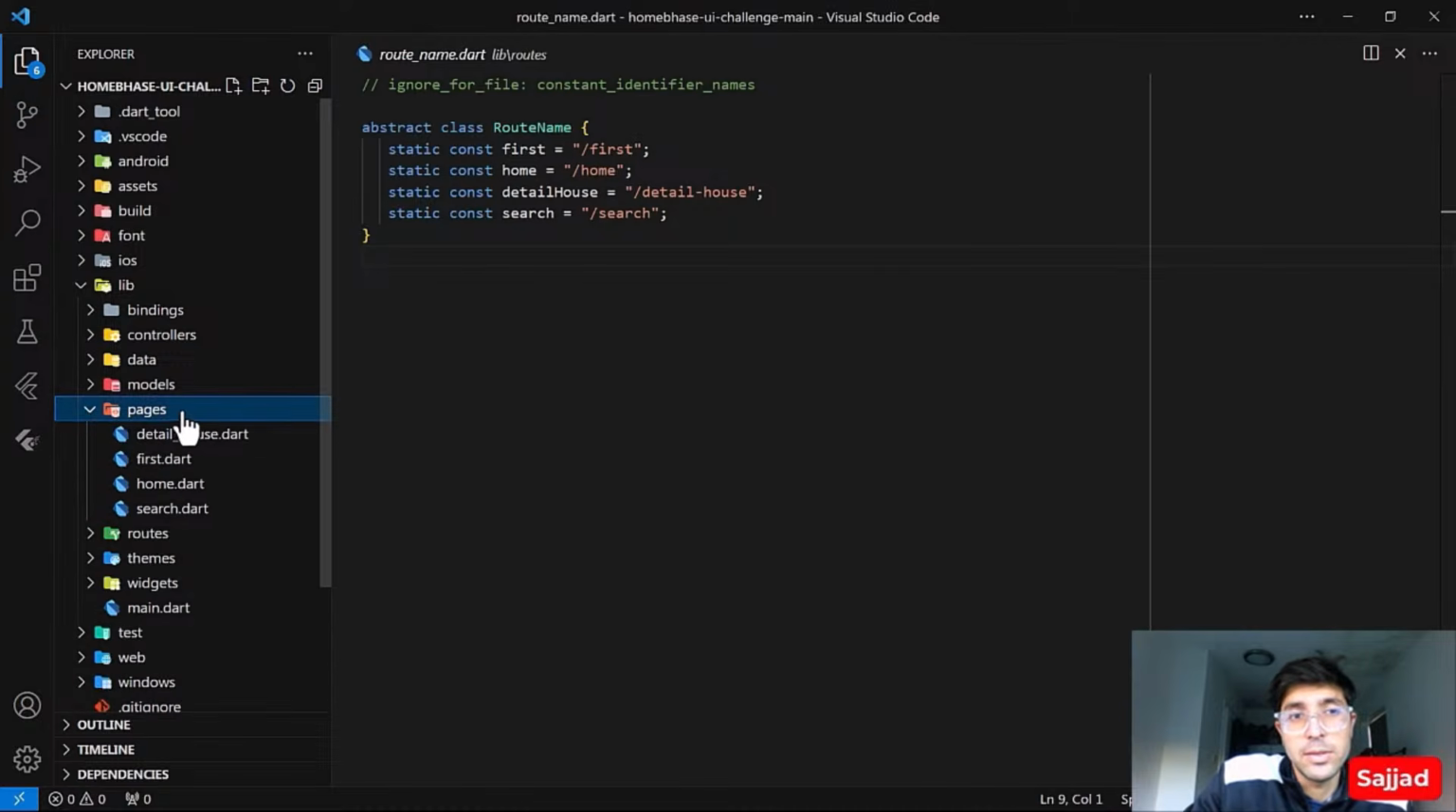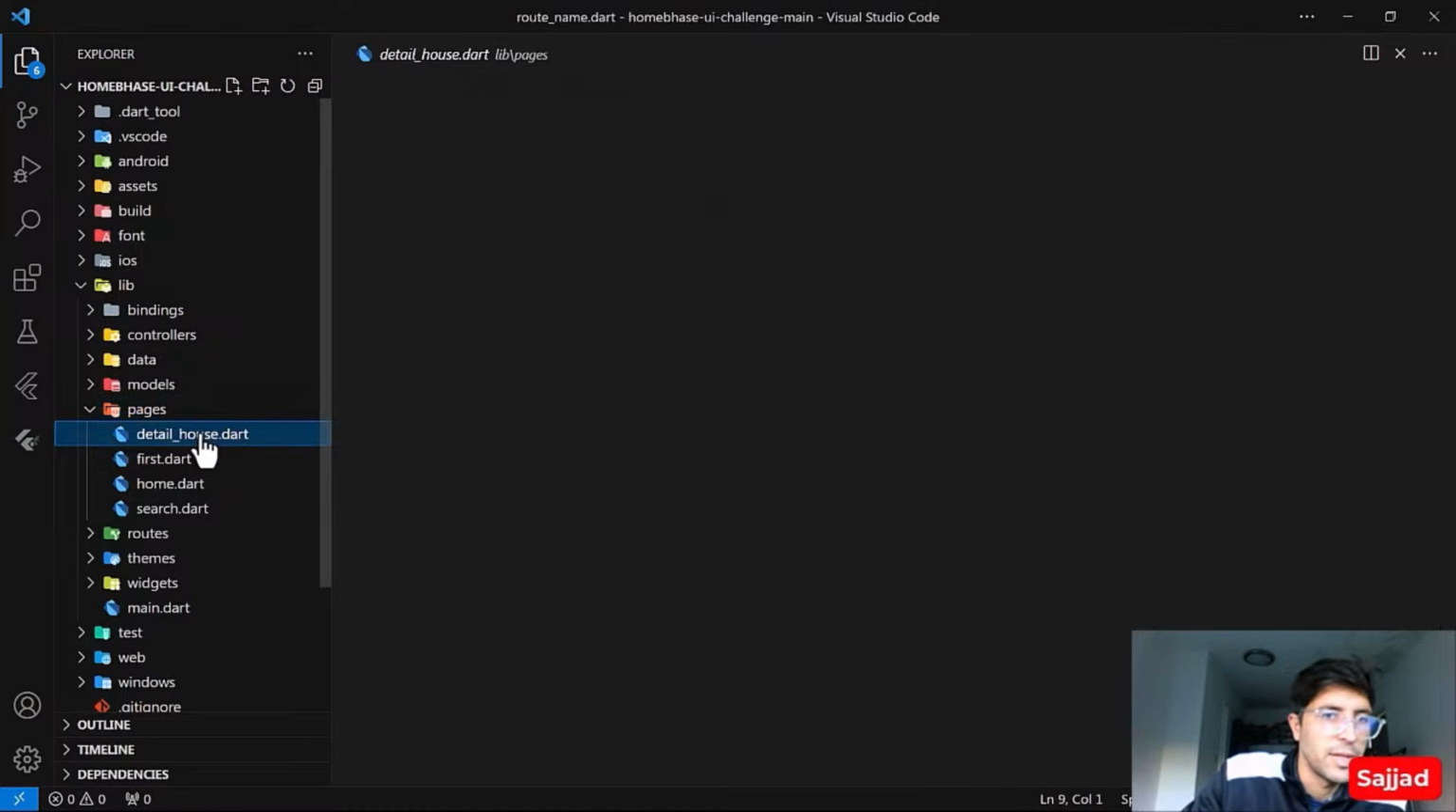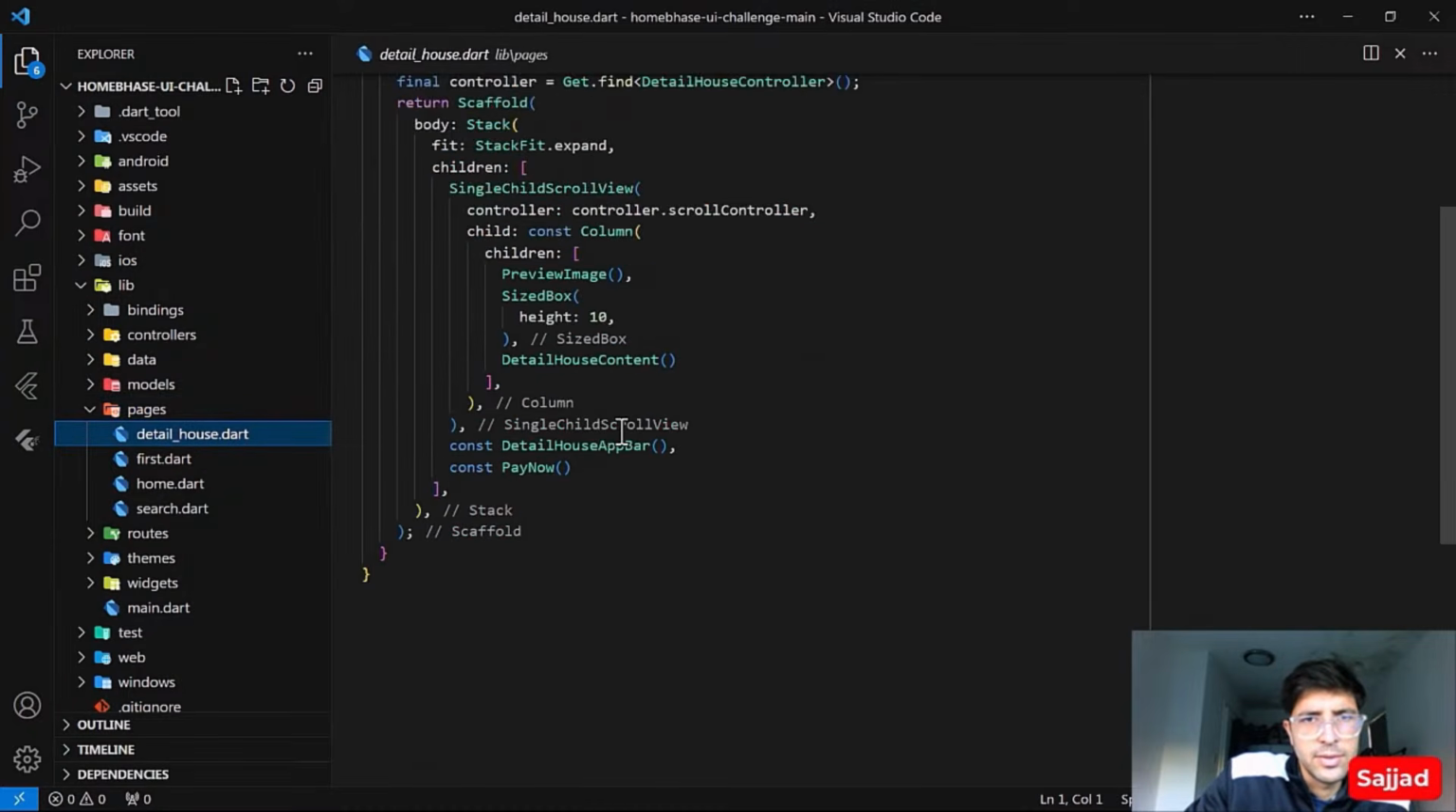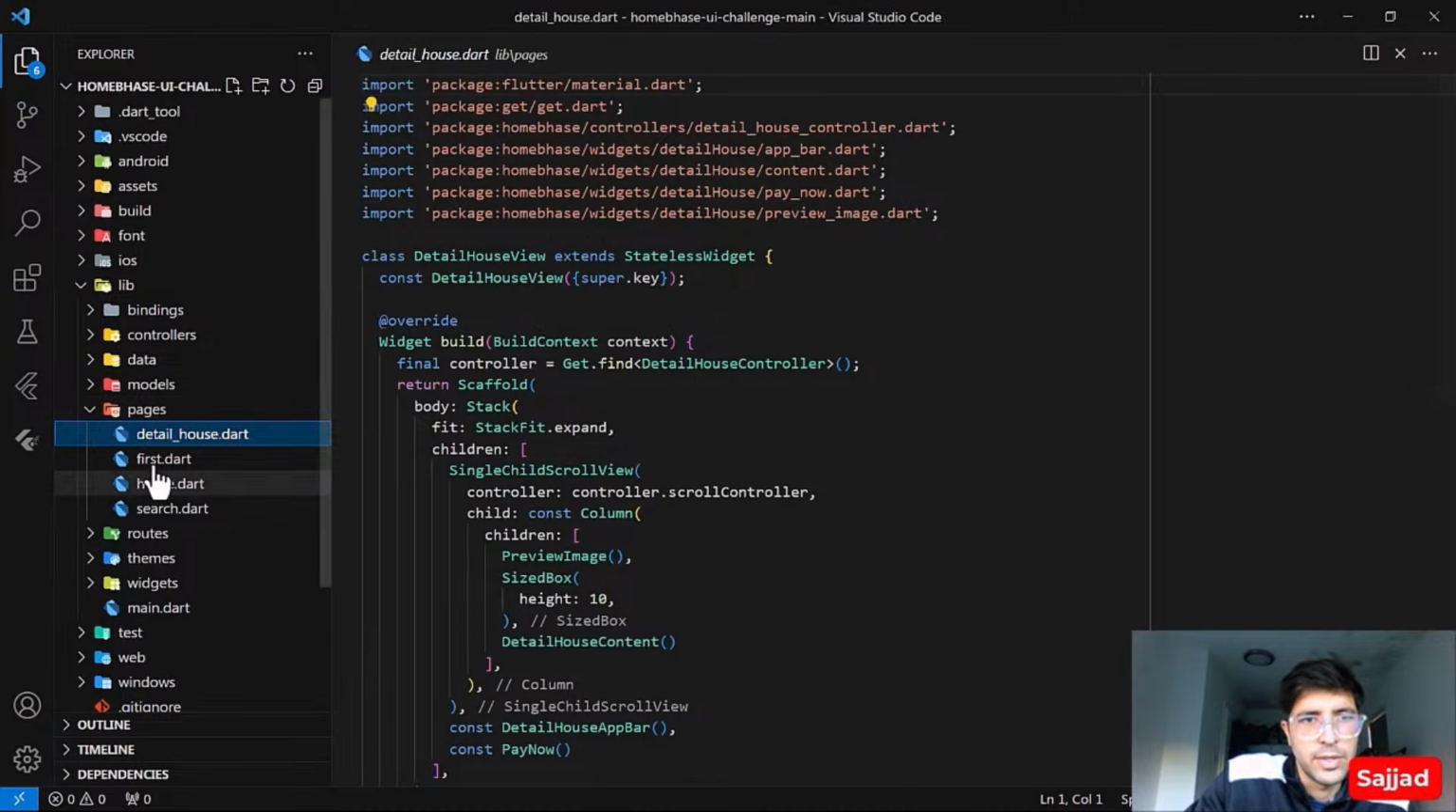Then we have the pages. Before it was views, now I have changed it to pages. So this was just a general feedback. Same here. Yeah, everything's fine, I guess.